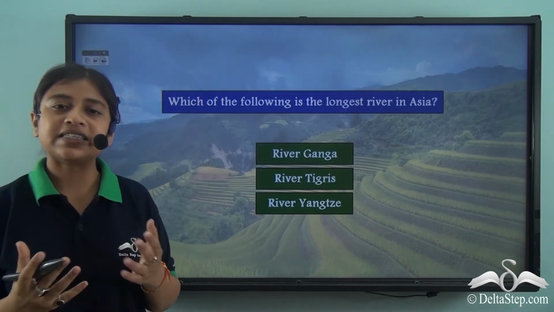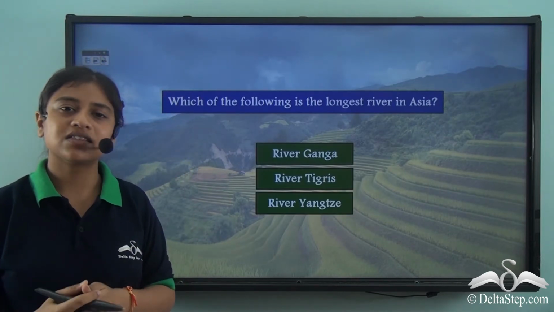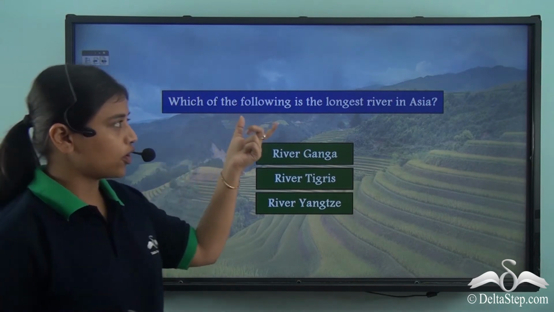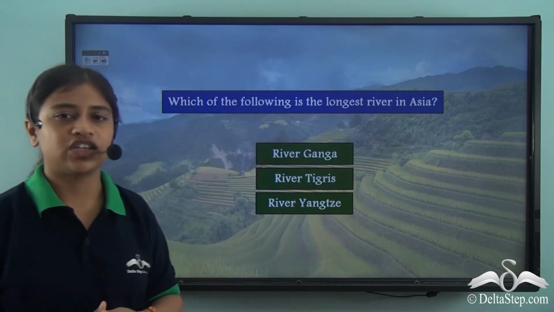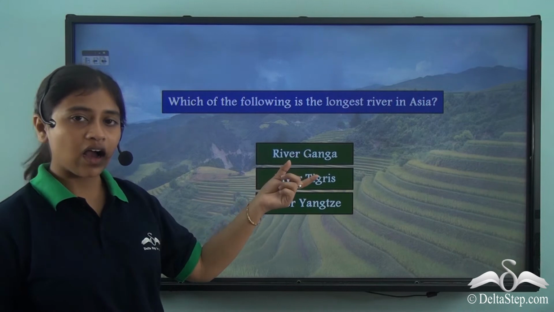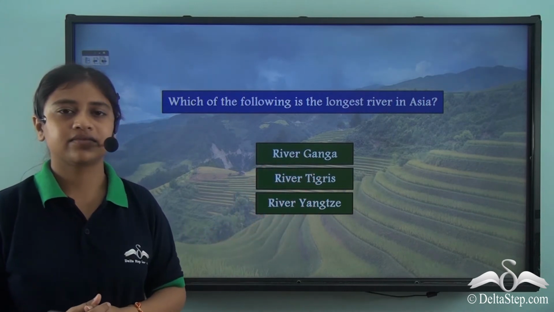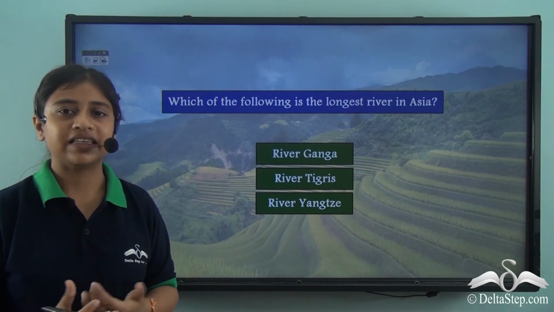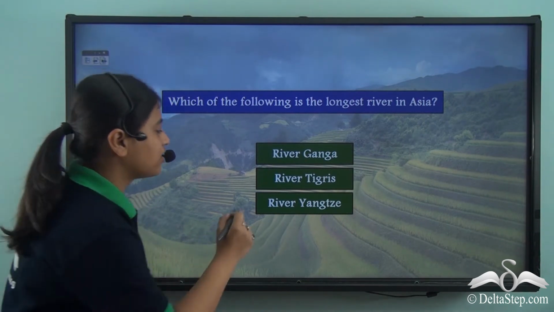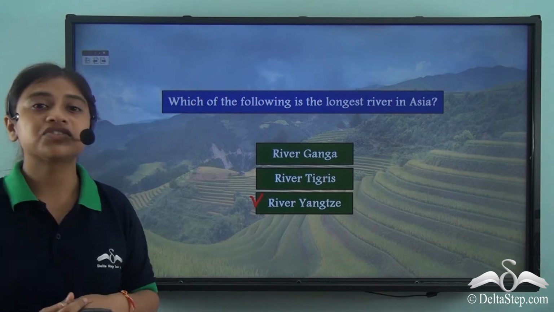So before we proceed with our lesson, could you help me answer this question? Which of the following is the longest river in Asia? Is it River Ganga, River Tigris or River Yangtze? Yes, we just learned that River Yangtze is the longest river in Asia.